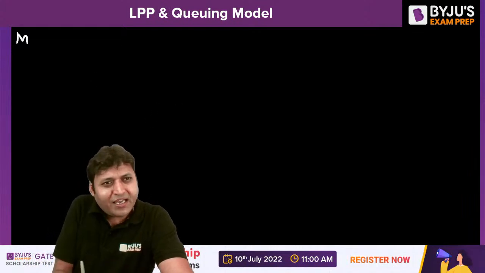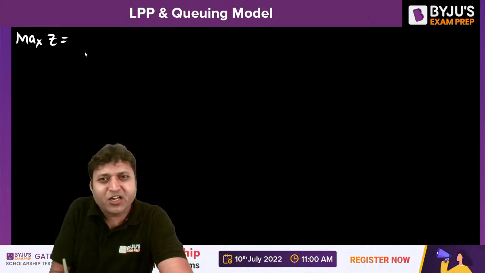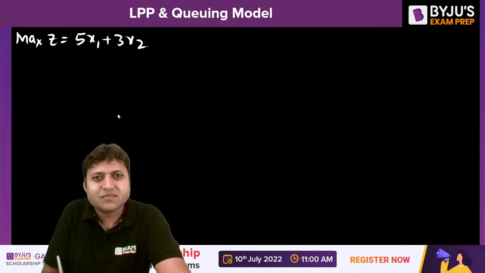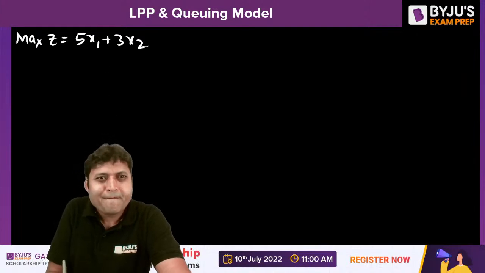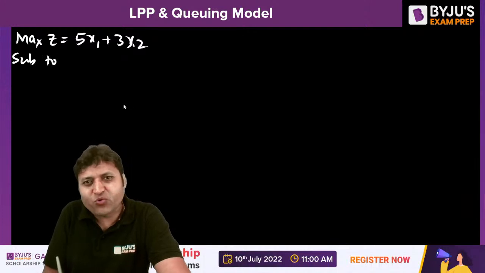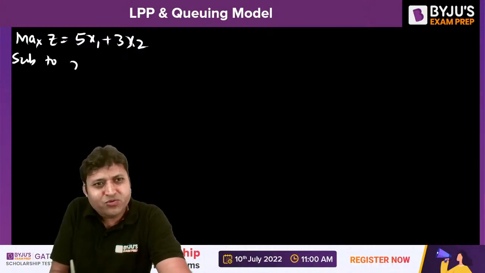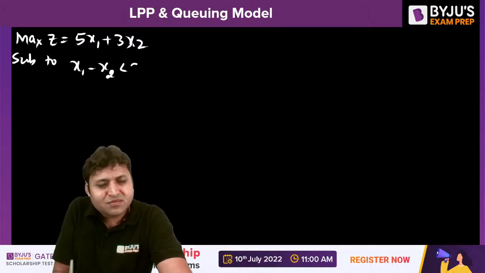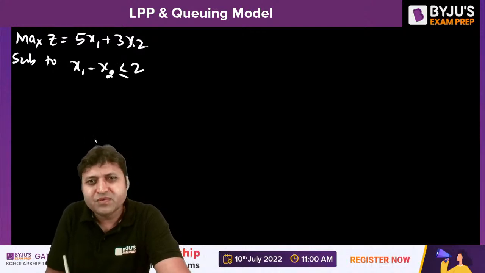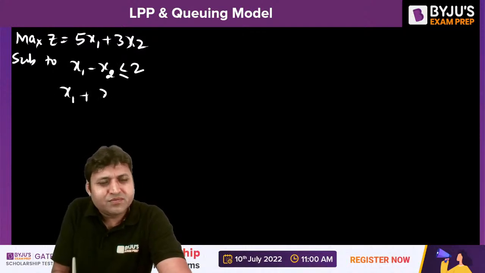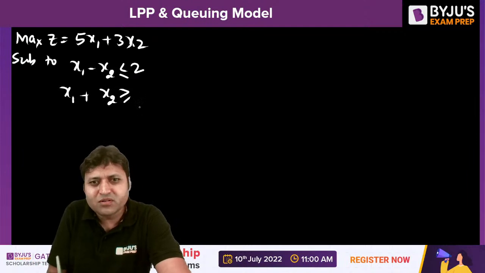So the question is maximization of the objective function 5x1 + 3x2, subject to the constraints x1 - x2 less than or equal to 2, x1 + x2 greater than or equal to 3, and x1 and x2 greater than or equal to 0.